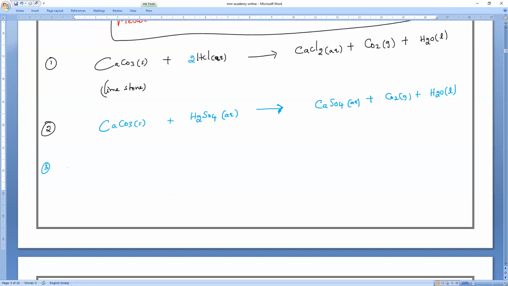Next, third example. Sodium carbonate. What is the formula of sodium carbonate? Rohit, please say. Na2CO3. Very good. See, it's not NaCO3. Very good, Rohit. That's what I'm saying. If you are good in formulas, 100% you never make any mistake, and you cannot take much time. Here all CaCO3 is coming. If I ask you to write sodium carbonate also, they'll write NaCO3 only. I know many will write like that.